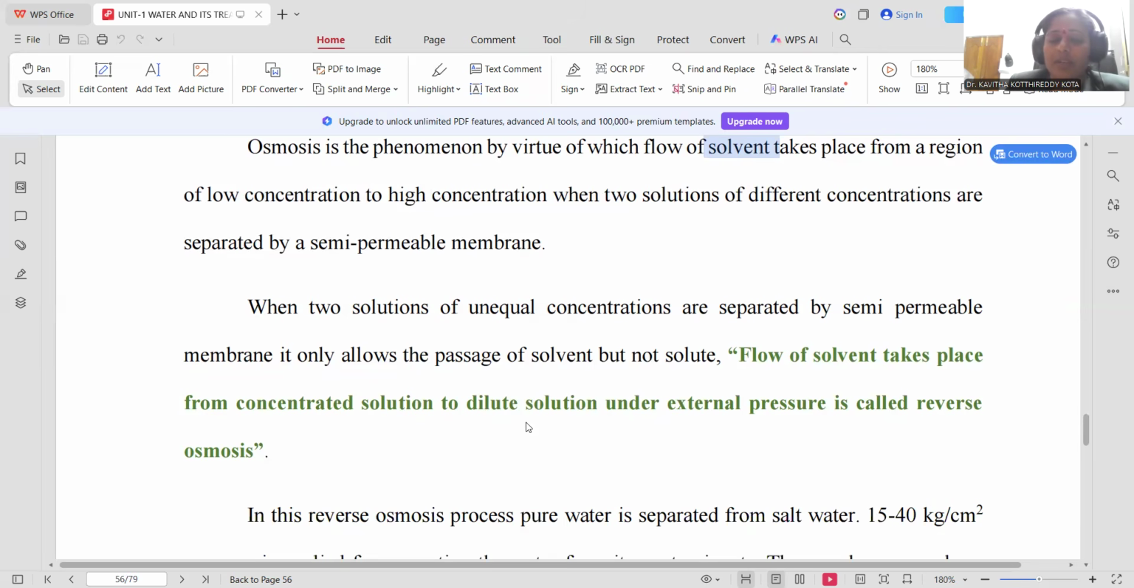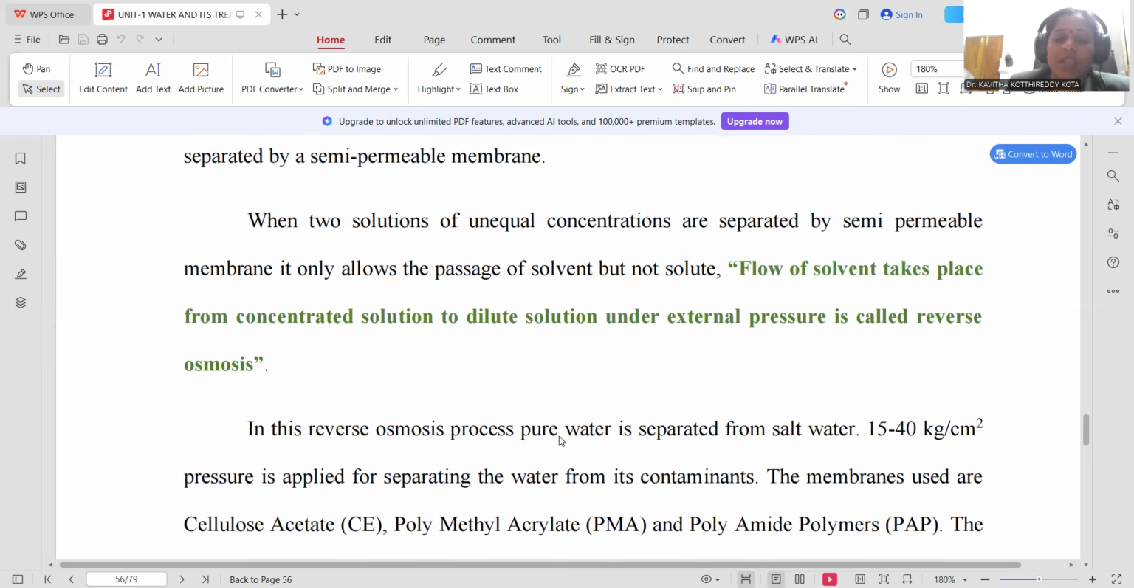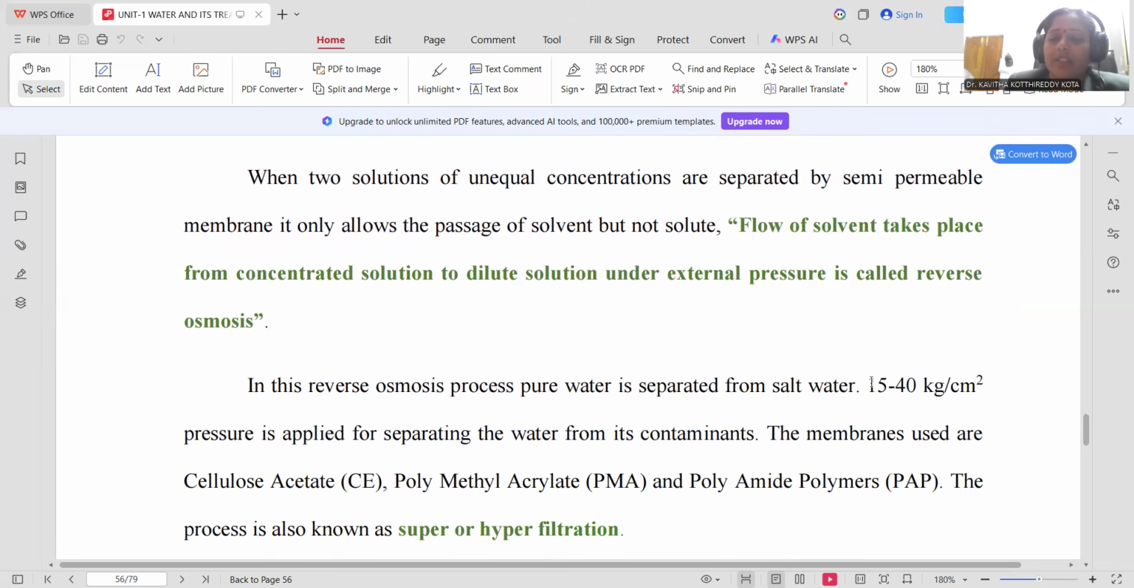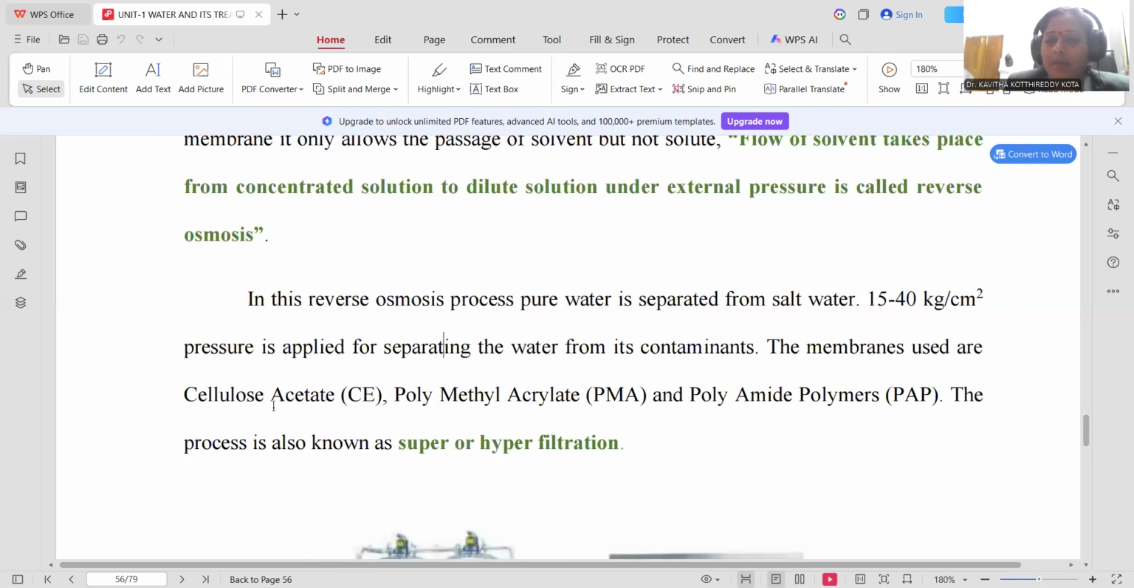The entire process gets reversed. In order to reverse the process, the external pressure must be in the range of 15 to 40 kilograms per centimeter square. This extent of pressure is to be applied. Reverse osmosis separates salt water from pure water. The important membranes which can be used to make the reverse osmosis process very efficient are cellulose acetate, polymethyl acrylate, and polyamide polymers. You can use either of these polymers as a semi-permeable membrane, so that the reverse osmosis process is completed by the application of external pressure.